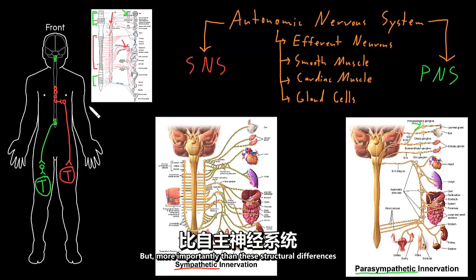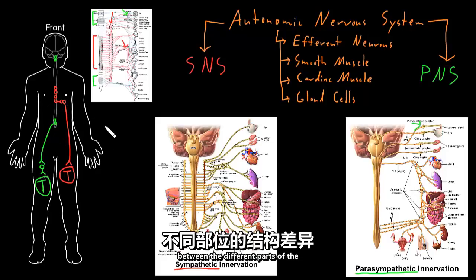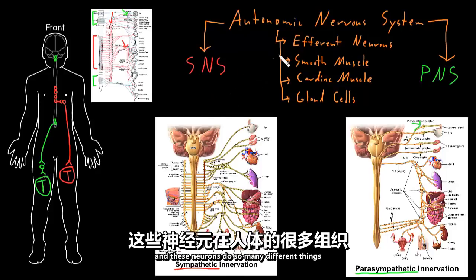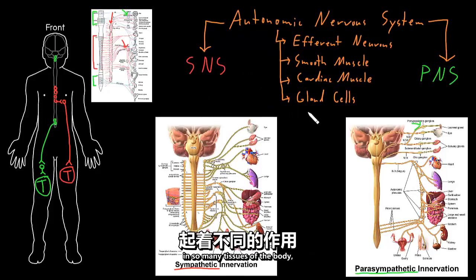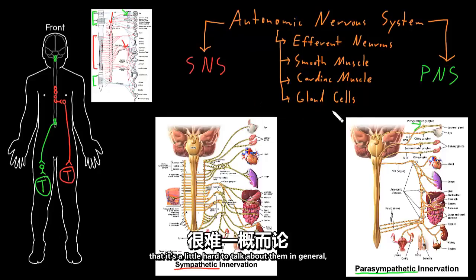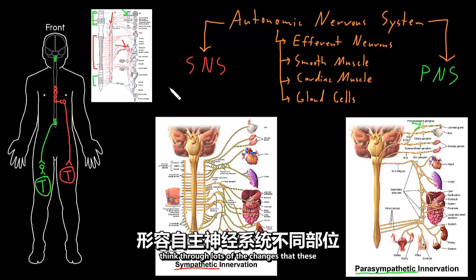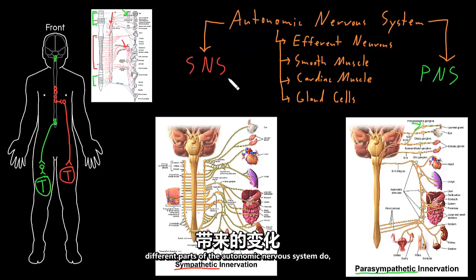But more importantly than these structural differences between the different parts of the autonomic nervous system are the functional differences. And these neurons do so many different things in so many tissues of the body that it's a little hard to talk about them in general. But there are these great phrases that can kind of help think through lots of the changes that these different parts of the autonomic nervous system do.